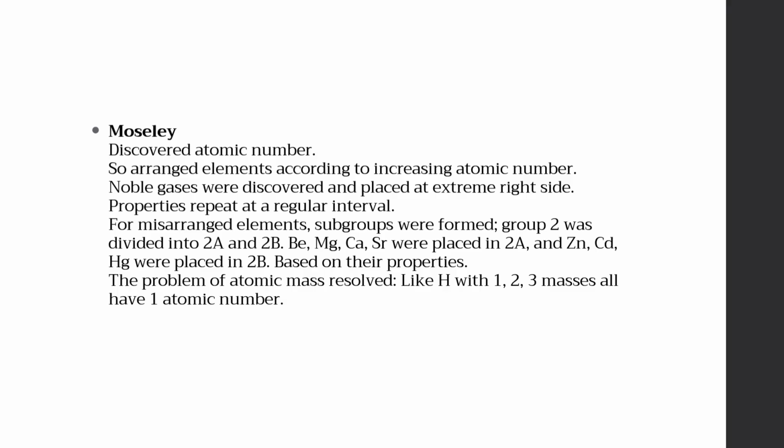Finally, Henry Moseley solved the confusion. He discovered that atomic number, not atomic mass, is the real basis of periodicity. He arranged elements according to increasing atomic number. This resolved the isotope problem, because all isotopes have the same atomic number. Noble gases were placed on the extreme right side. Misarranged elements were corrected by forming subgroups, such as 2A and 2B. This modern approach formed the foundation of the periodic table we use today.